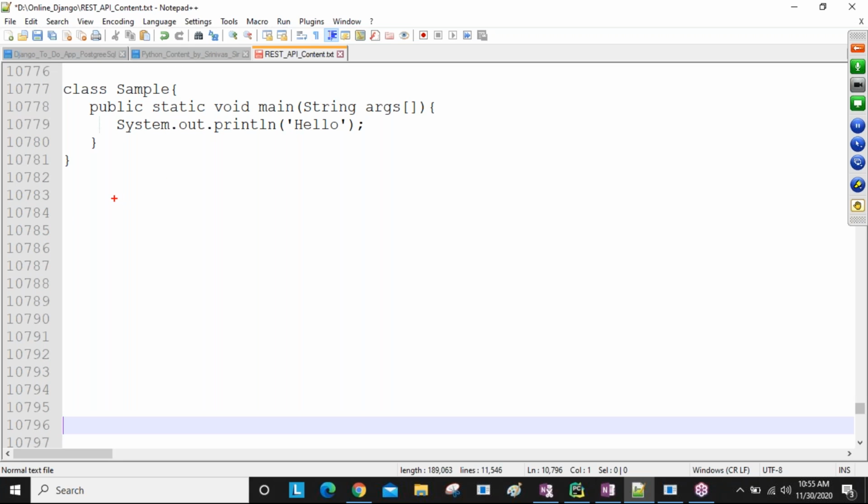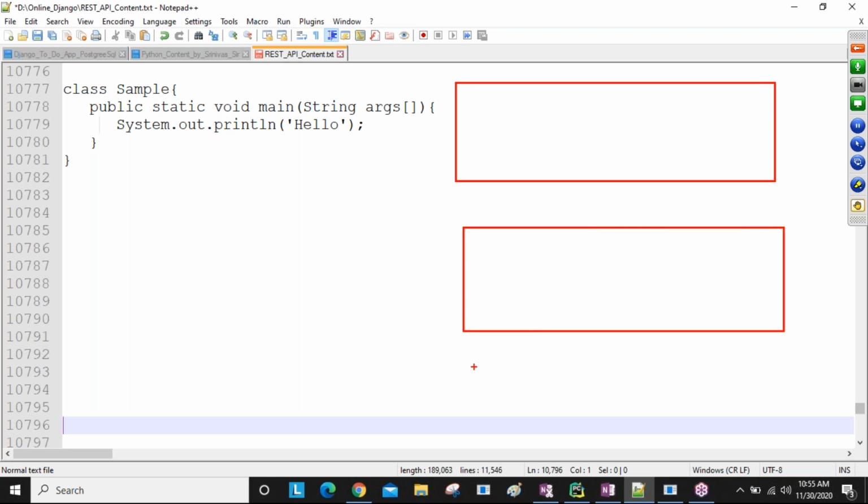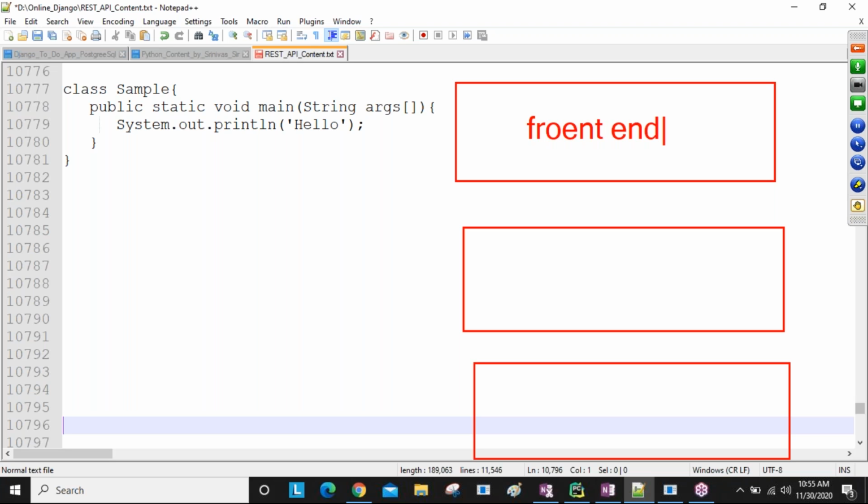Now if you want to develop any one application, three layers are required, guys. Any application you want to develop, three layers are required. One is the front end layer, another one is the back end layer, and another one is the database layer, the DB layer. This is presentation related, so we call it the front end layer, and this is the back end layer, and this is the DB layer, database related. Many databases are there: MySQL, Oracle, MongoDB, like this. We will discuss one particular database, guys.